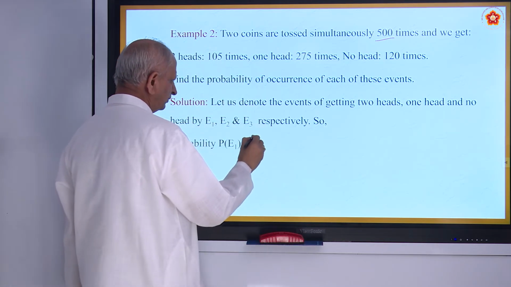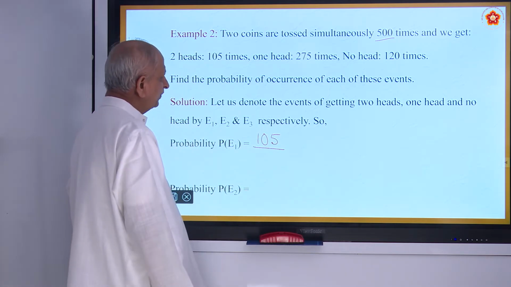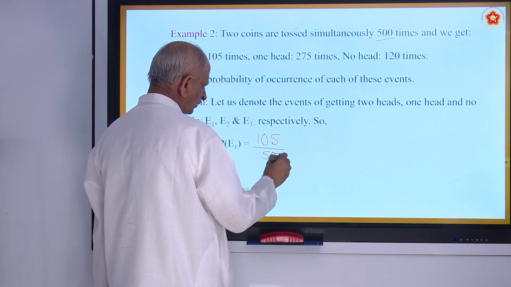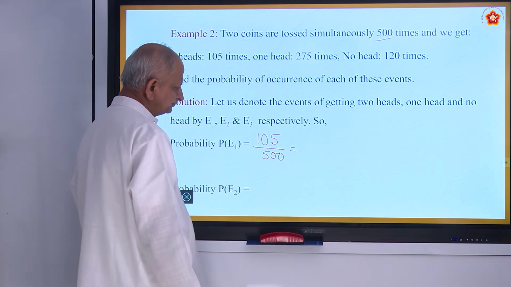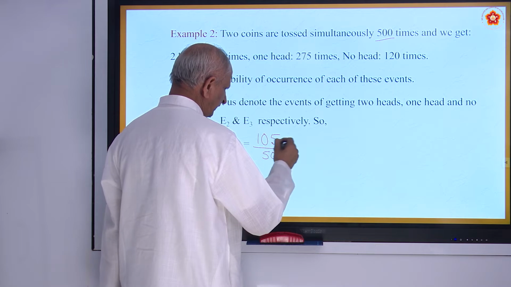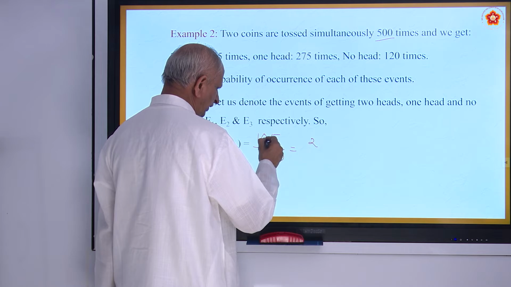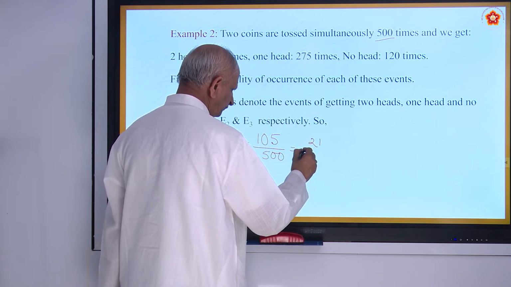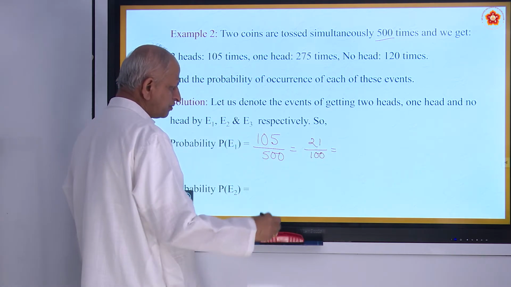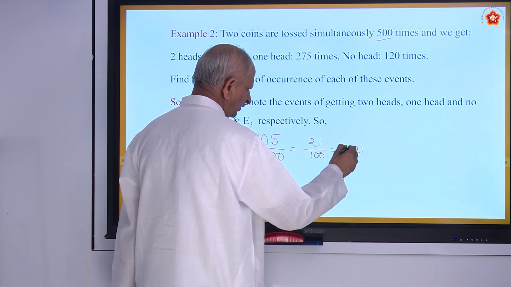They are given as 105. So, favorable is 105, totally it is 500. So 500 by 105, that comes to, if you cancel it, it will be 20, 5 ones are 5, 5 twos are 10, 5 ones are 5, by 100. It is equal to 0.21, or you can call it 21% also.